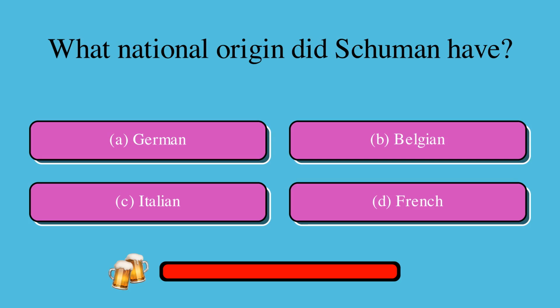What national origin did Schuman have? Is it A, German, B, Belgian, C, Italian, or D, French? The correct answer is French.